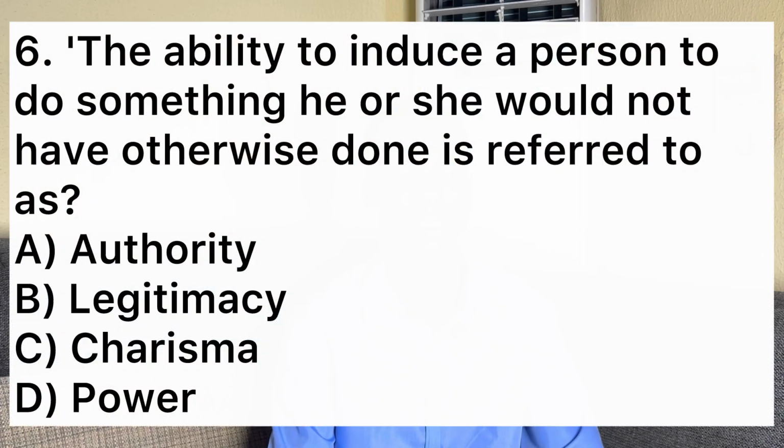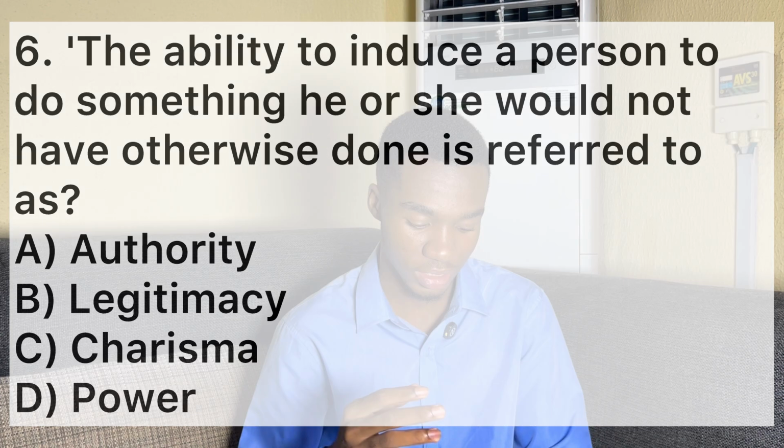Number six says the ability to induce a person to do something he or she would not have otherwise done is referred to as A, authority, B, legitimacy, C, charisma, D, power. So the correct answer is D, power. If you're able to influence someone or to induce someone to do something that they wouldn't have done, it means you have power over them. So the correct answer is D, power. Now let's move on to number seven.